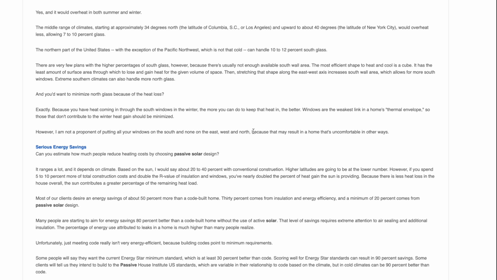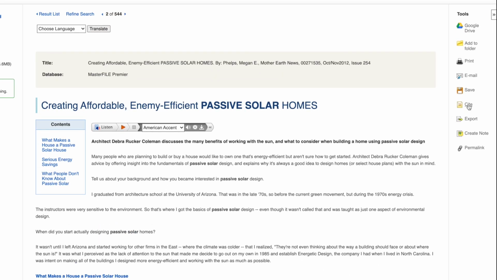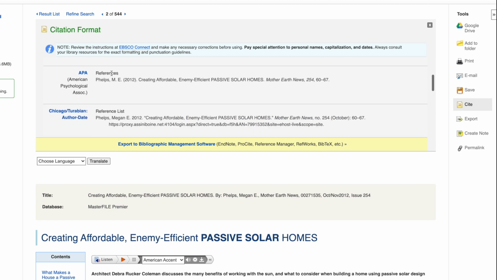I can either paraphrase what they're already saying. That means putting it in my own language, but using their ideas. Or I can directly quote them, or both. So if I'm going to use information from this article, I need to click the word cite, because I have to cite that. I scroll down, we're writing an APA paper, and so it does it for me.